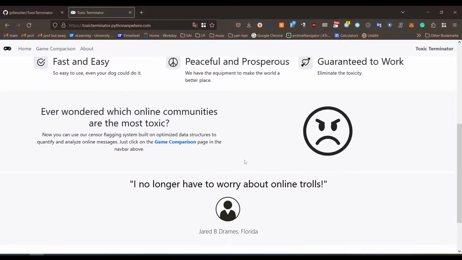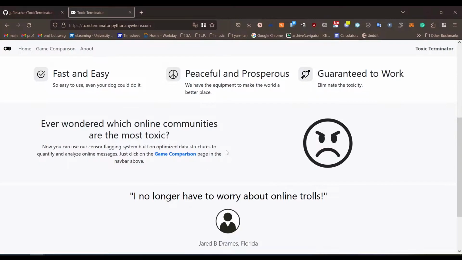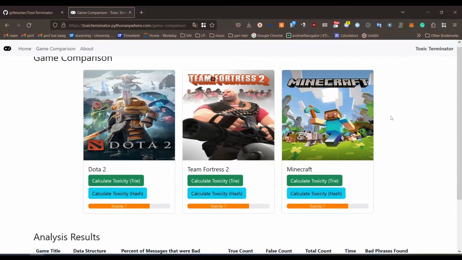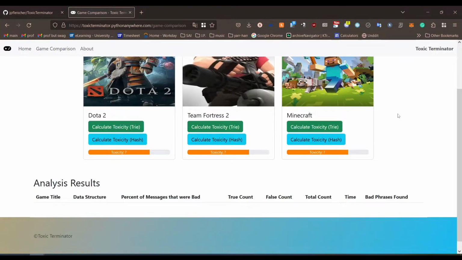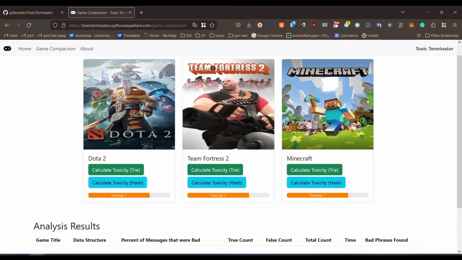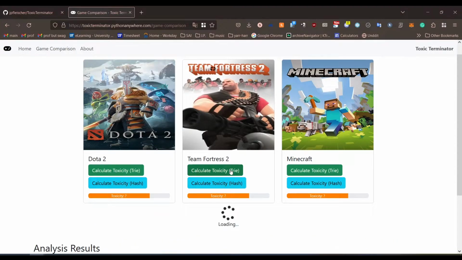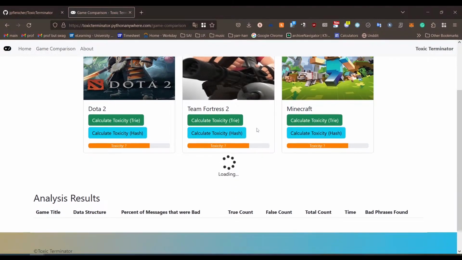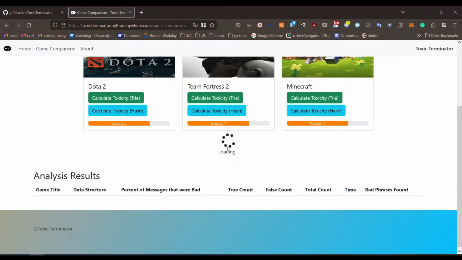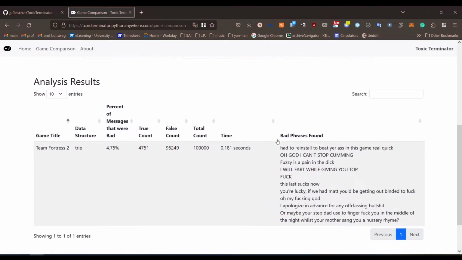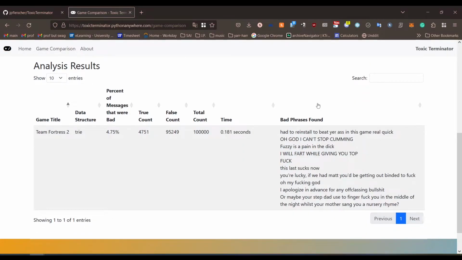And now another part of our application is, ever wonder which communities are the most toxic? We have a game comparison feature. So this provides a comprehensive, intuitive, full analysis of a 100,000 data point set. 100,000 points for each game of chat messages. So for example, I want to calculate Team Fortress 2 chat messages. I click on the trie and it's calculating it. The back end will report to the front end and we have some results. We have examples of bad phrases that were actually found.